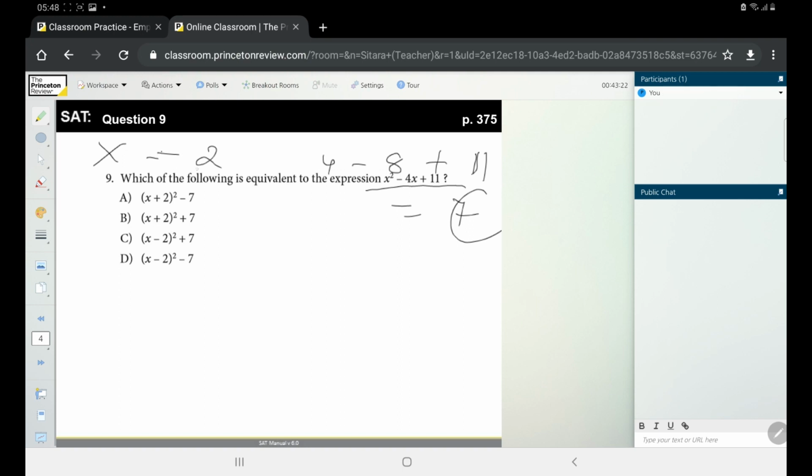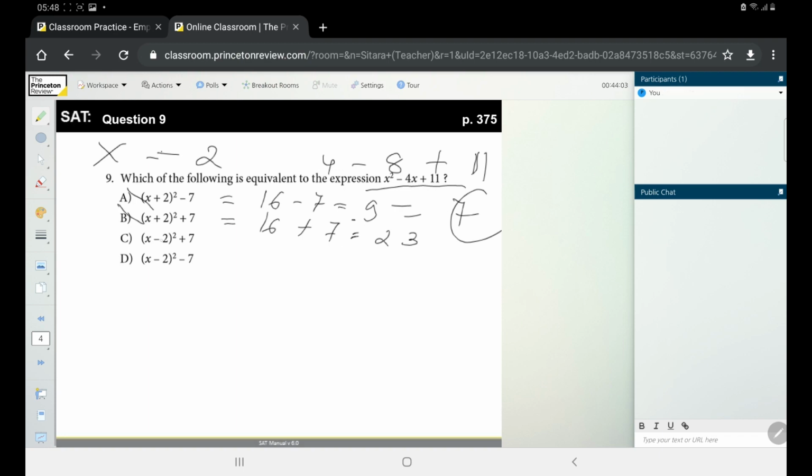Now let's replace x with 2 in the answer choices. If we replace 2 here, 2 plus 2 will be 4, 4 squared will be 16. Then 16 minus 7 equals 9. That doesn't match our target value, so A is not the correct answer. Eliminate A. Now let's go to the B option. If we replace 2 here, 2 plus 2 will be 4, 4 squared will be 16, then 16 plus 7 will be 23. And it also doesn't match our target value.